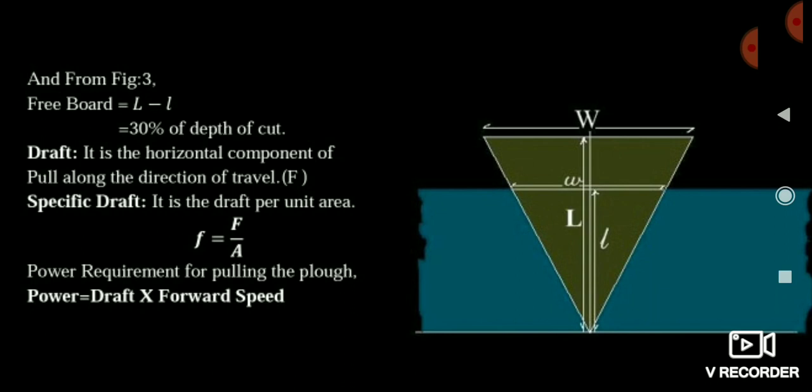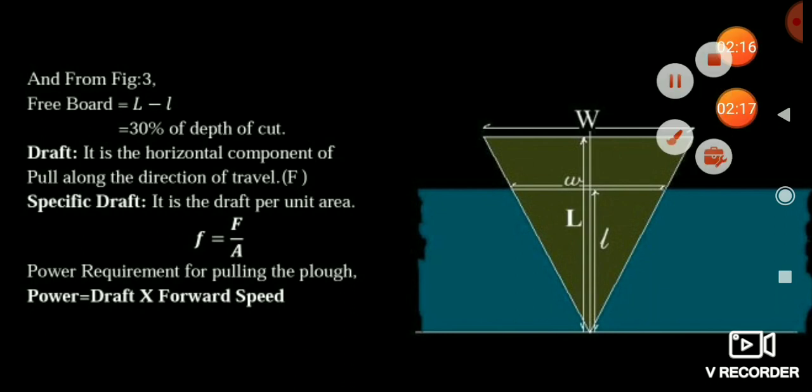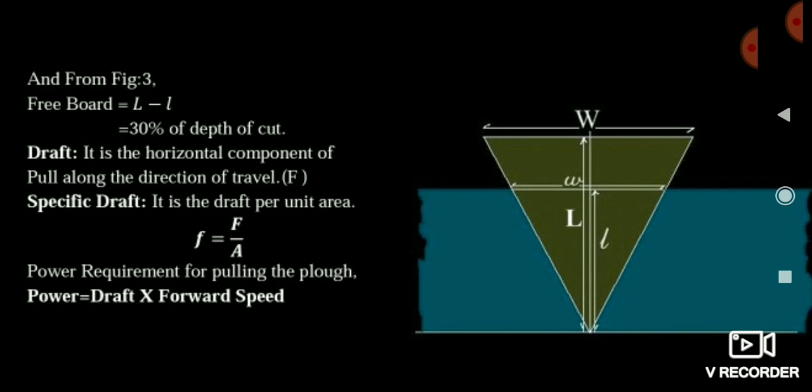Now friends, see the free board: the total length minus the length of shear. It is generally equal to 30% of the depth of cut. Generally, normally, our free board is 30% of the depth of cut. And friends, the very important topic is draft. Draft is equivalent to force, its unit is equivalent to force. It is equal to how much horizontal component of pull we are applying for the implement to run.